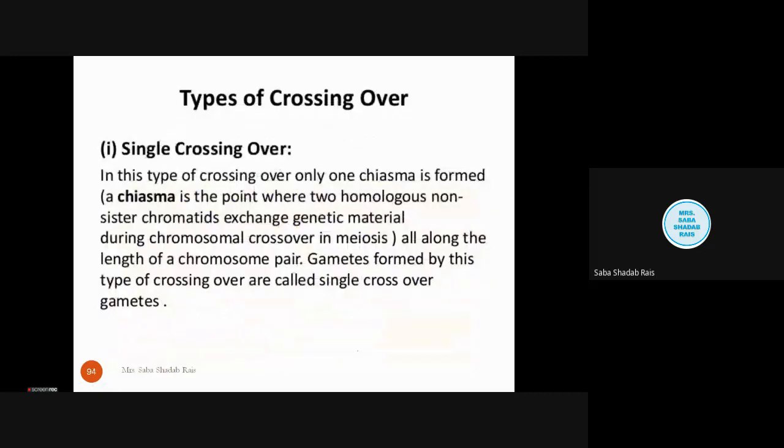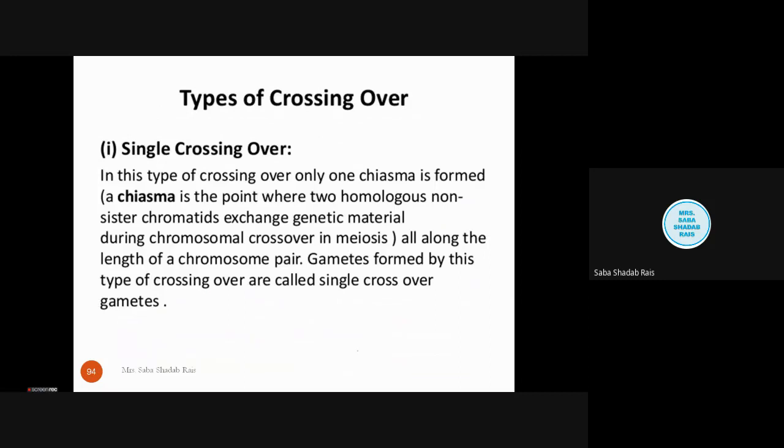On the basis of the formation of the chiasma, if the chiasma is formed only once, that particular time it will be called a single crossing over, double crossing over, or multiple crossing over. First, we'll talk about the single crossing over. In the case of single crossing over, this type has only one chiasma.